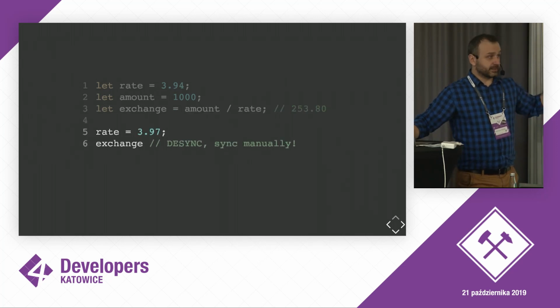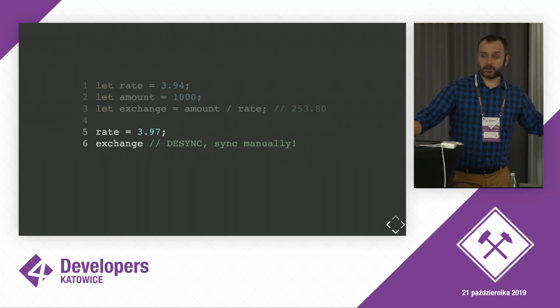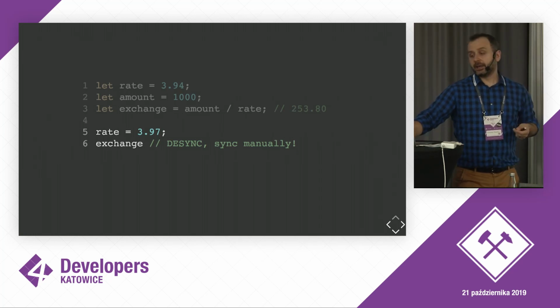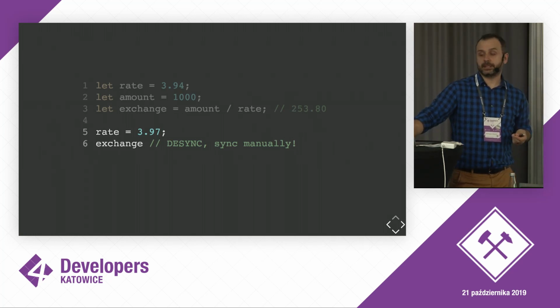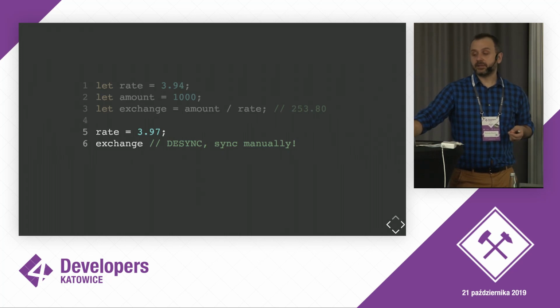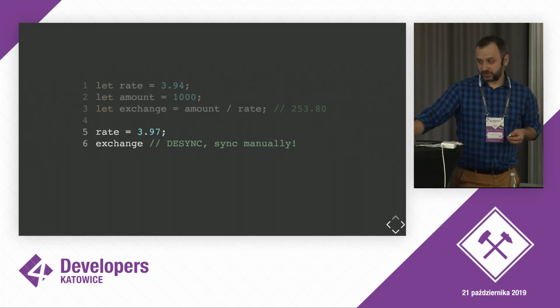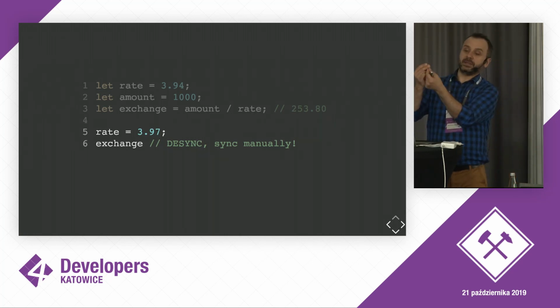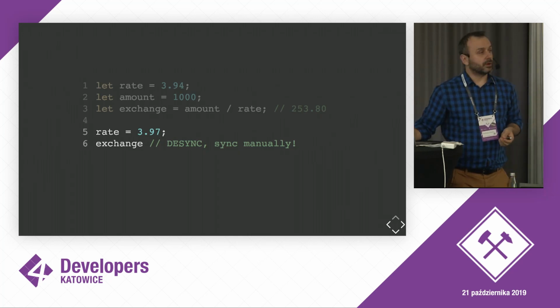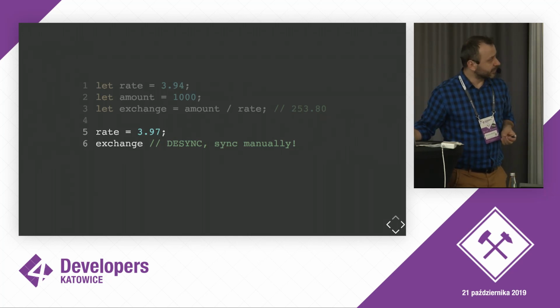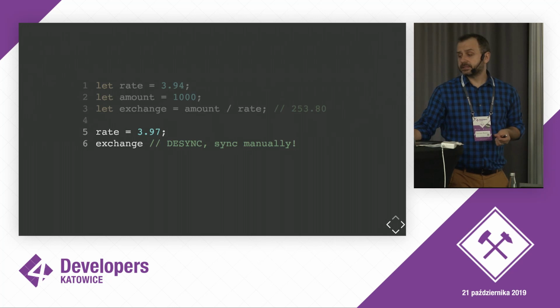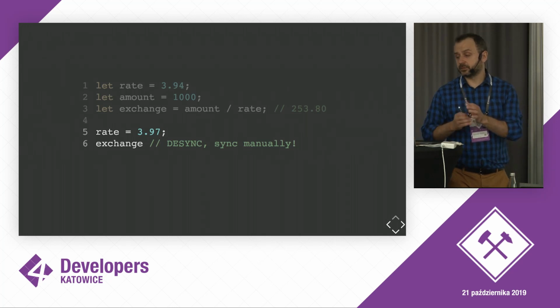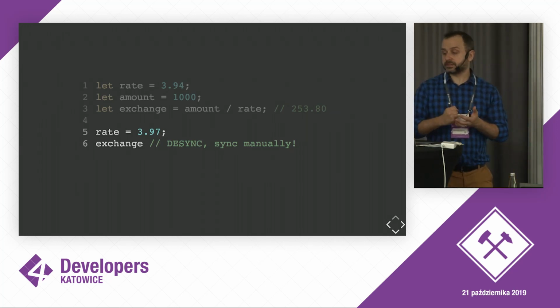Now, this is imperative, this is low level, and this is how a processor works, and we don't get any benefits in a way that if we change one of the dependencies of exchange, if we change one of the pieces, then there is no automatic update, right? There is a desync, and we would have to take care of this manually.